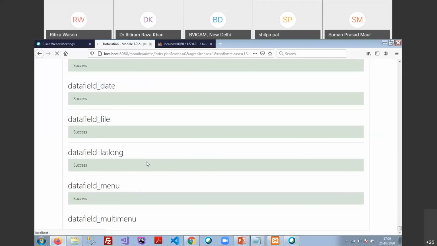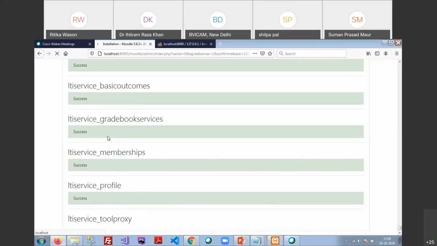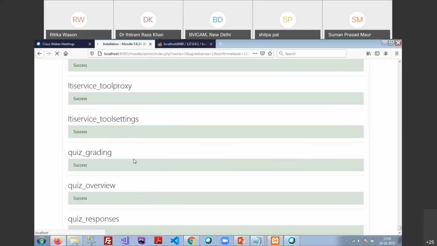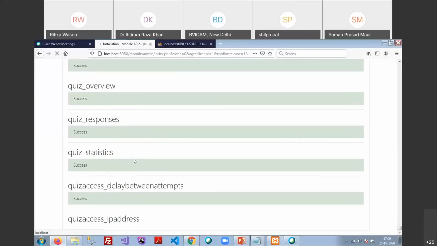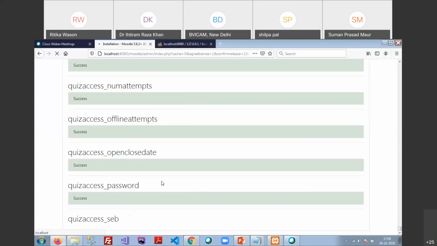Every time during the installation of Moodle, we have to very patiently follow these instructions, because one wrong instruction may install Moodle but will not start Moodle. So we have to follow these processes carefully. Installation is not very technical, but yes, it is a little bit technical. If any participant has any other query, then during the installation we can solve those problems or queries.